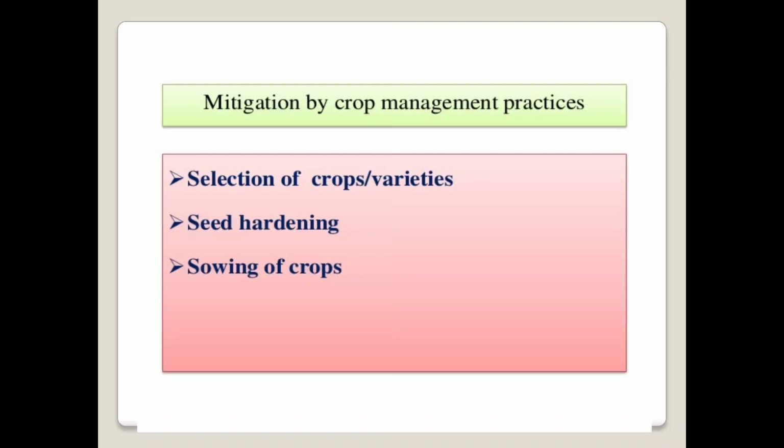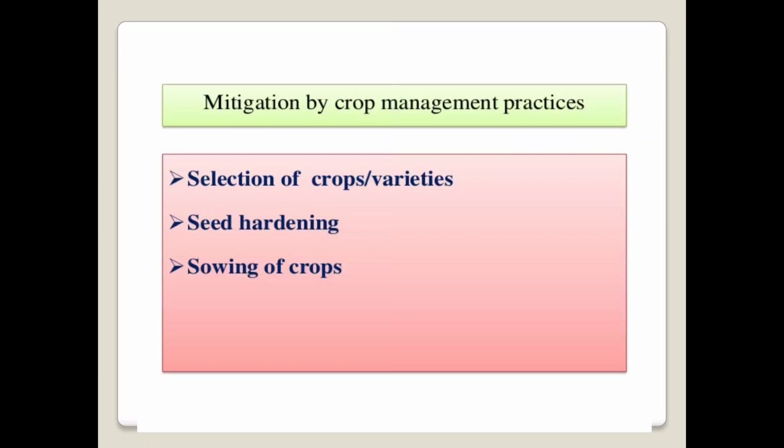Today we are discussing the topic, mitigation strategies of the drought. Here are some mitigation strategies. Firstly, the crop management practices which are used to mitigate the drought. That means the crop management practices which are used to minimize the drought. Under crop management practices, there are mainly three crop management practices.